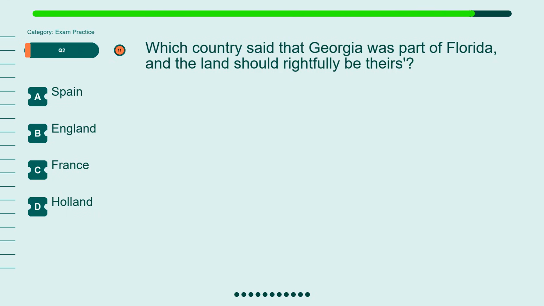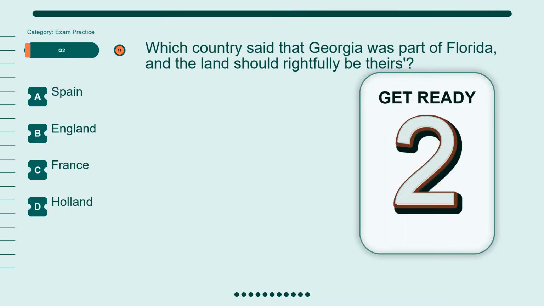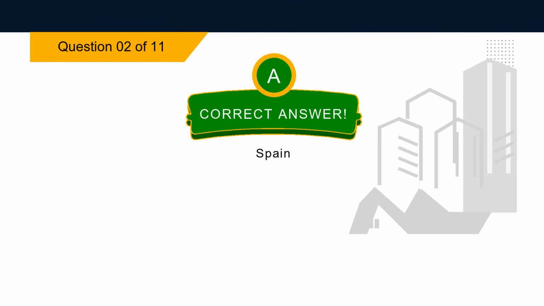Question 2. Which country said that Georgia was part of Florida, and the land should rightfully be theirs? Option A, Spain. Option B, England. Option C, France. Option D, Holland. The correct answer is option A, Spain.